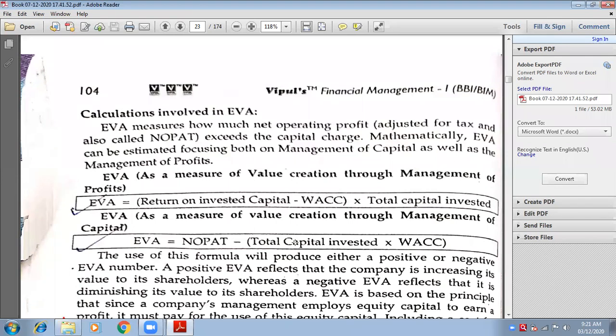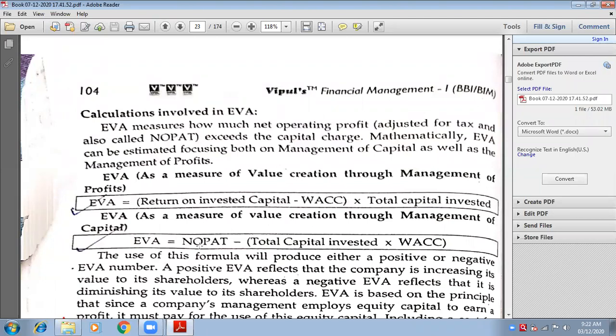Now, EVA means economic value added. If the company is increasing its value to its shareholders, that is known as positive EVA. If it is negative EVA, then the company is decreasing its value to its shareholders. So there are two concepts behind EVA: positive and negative. Positive means the company is increasing its value to its shareholders, and negative means the company is decreasing its value to its shareholders.